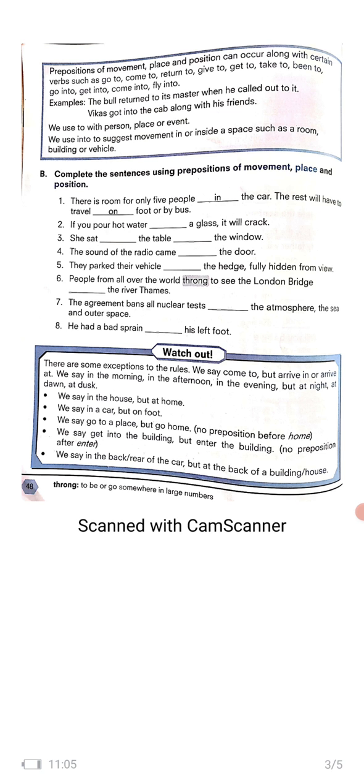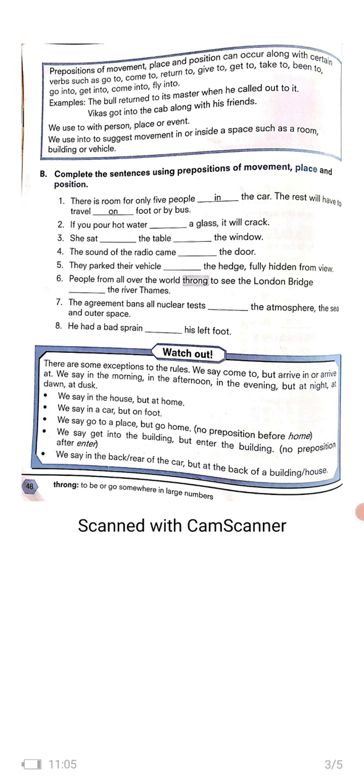Now in is describing the place. So how much space is available, how much place is there in the car? Only 5 people can sit there. So we are using the preposition in. The rest will have to travel on foot or by bus.